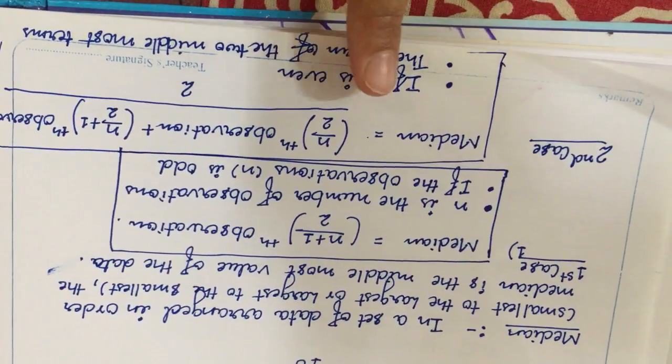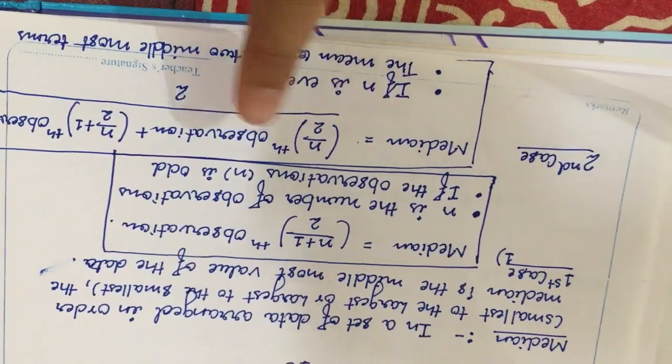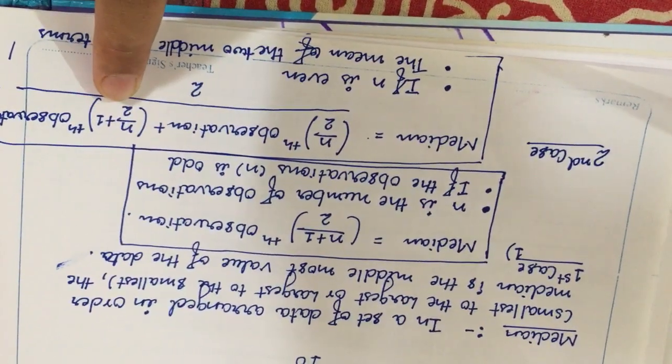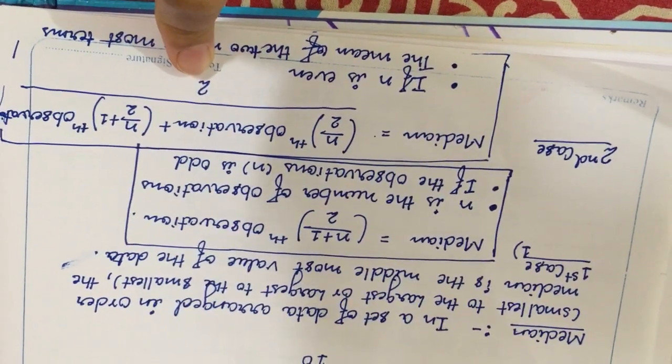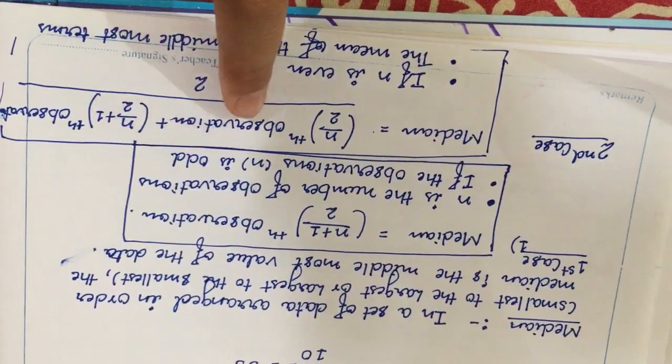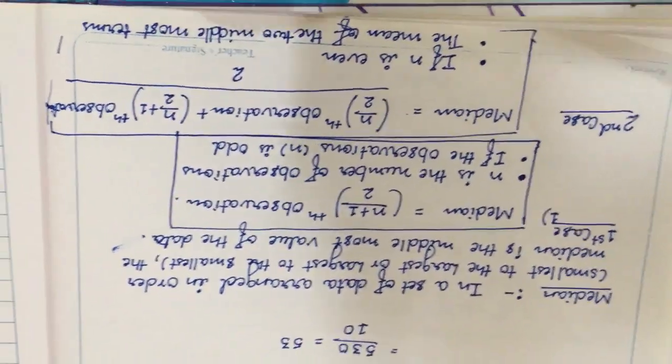Okay, and the second way is (n divided by 2 plus (n plus 1) divided by 2) divided by 2. It means we have to find the mean of our middle two numbers.